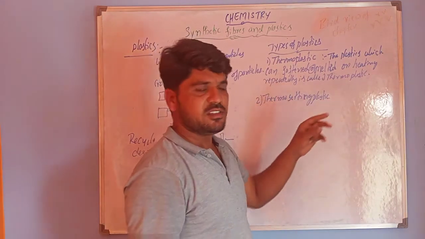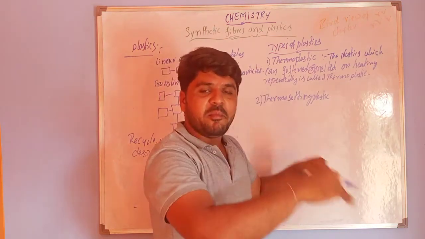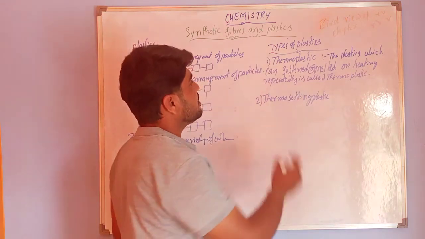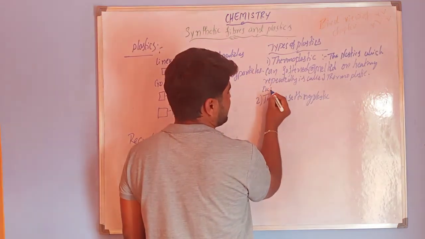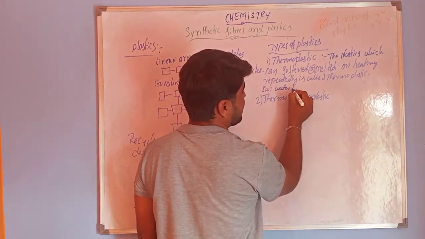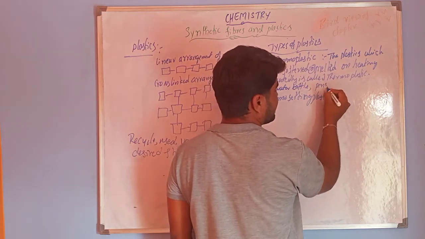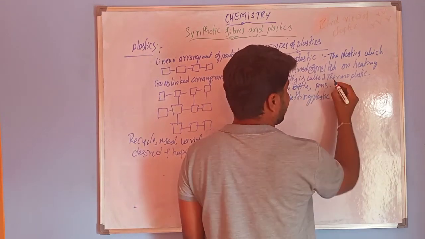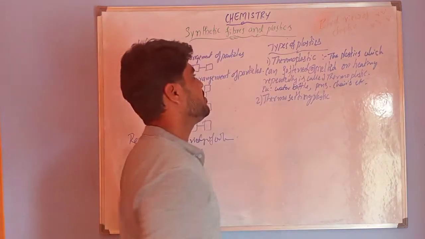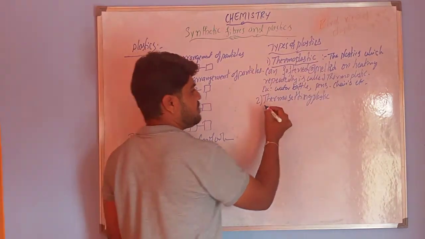What is meant by thermoplastics? If you apply heat to the plastics, they will be softened or melted many times. That's why repeatedly. So these are the thermoplastics. Examples for the thermoplastics: water bottles, pens, and plastic chairs, etc. These are some examples for thermoplastics, right?